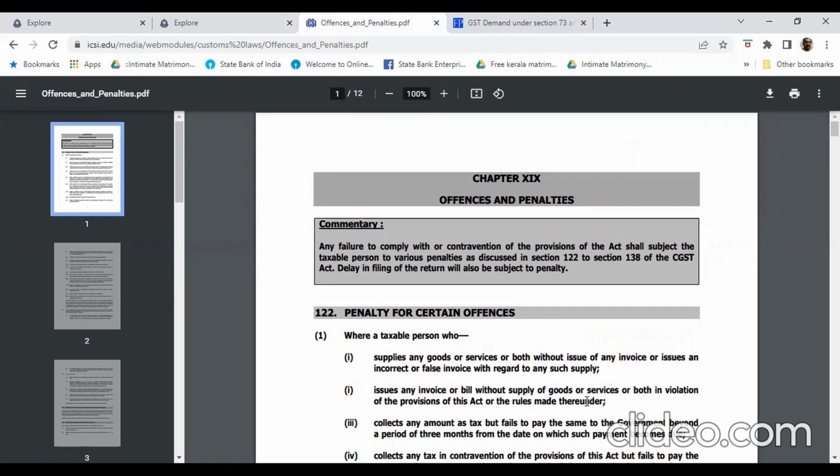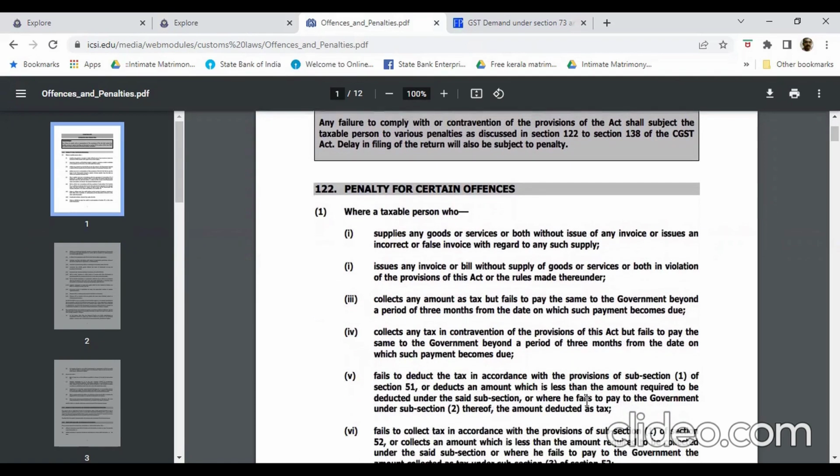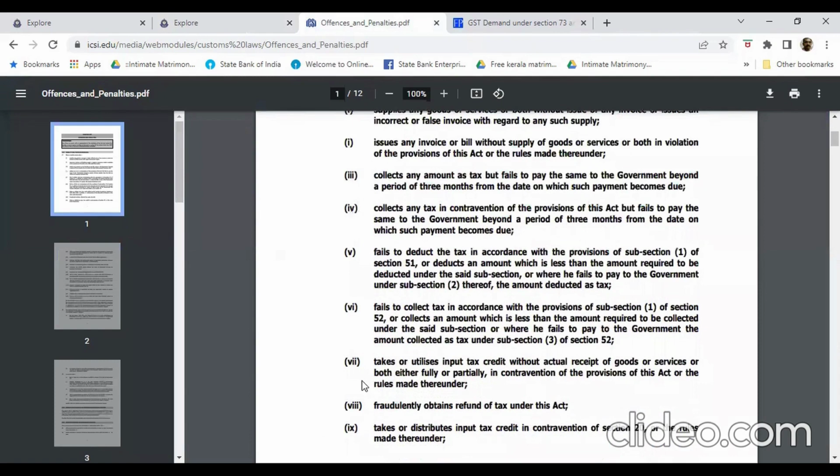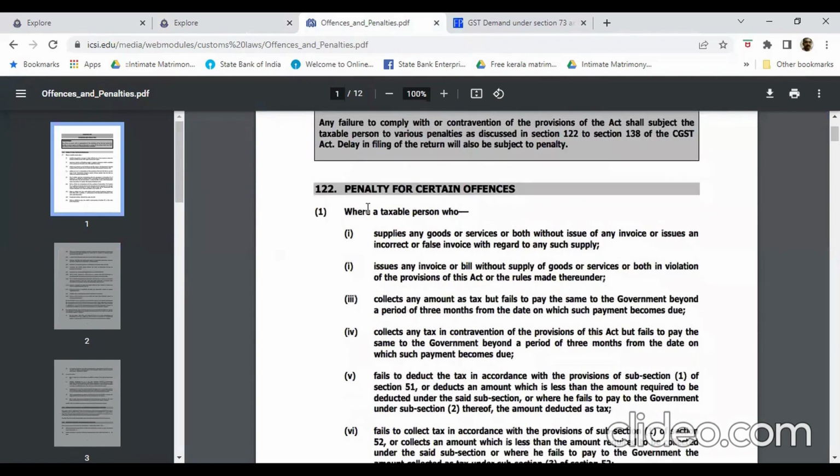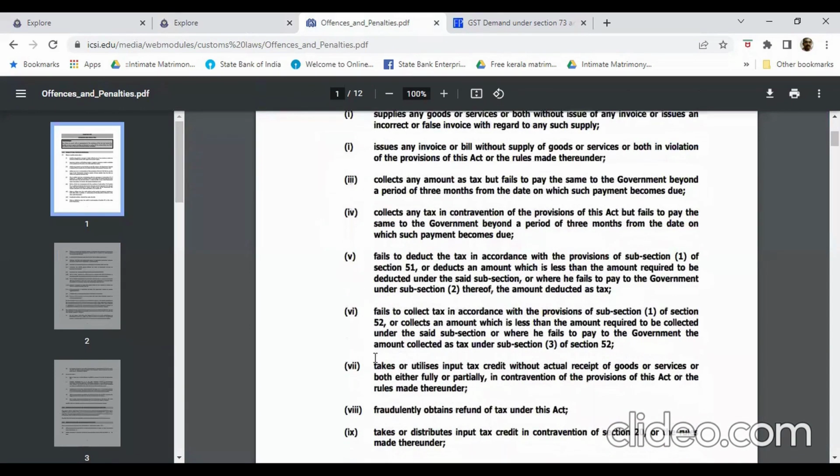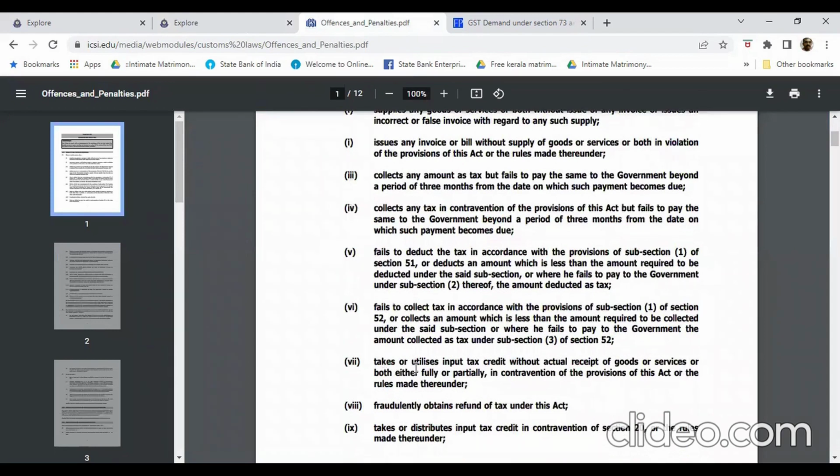Section 122 subsection 1 clause 7 covers a taxable person who takes or utilizes input tax credit without actual receipt of goods or services or both, either fully or partially, in contravention of the provisions of this Act or the rules made thereunder.